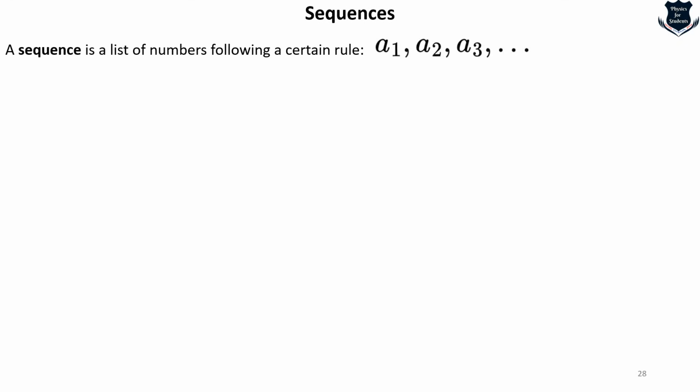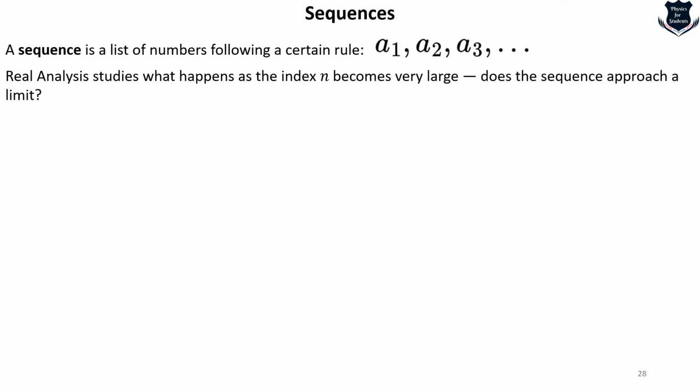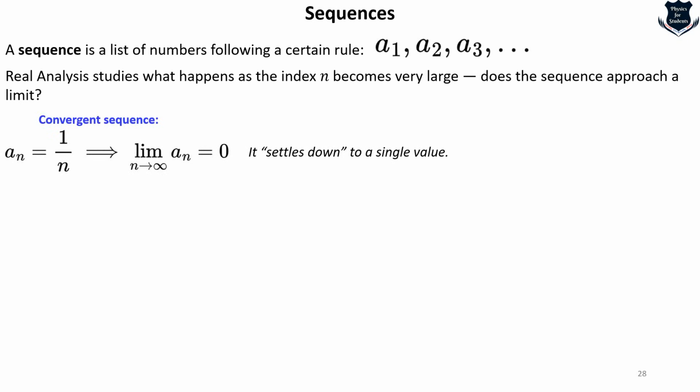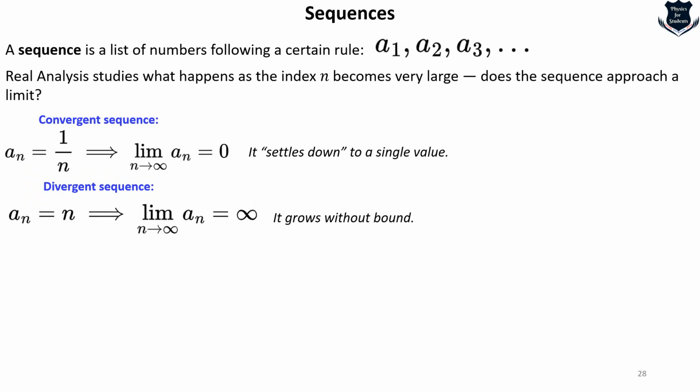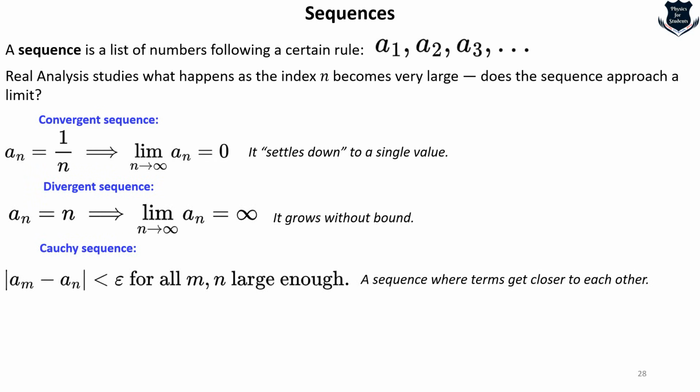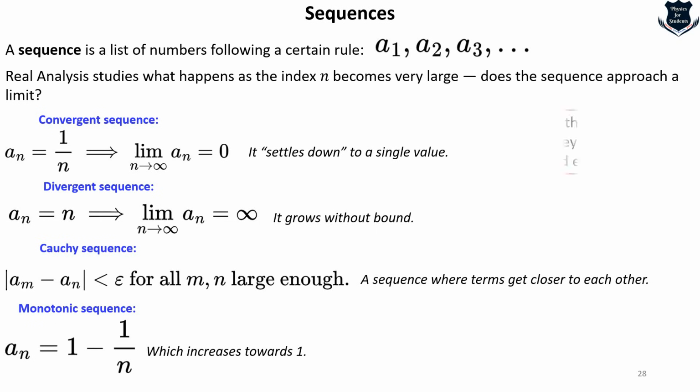So you know what the sequences A1, A2 and A3 are. Real analysis asks this question: as the index n becomes very large, does the sequence approach a limit at all? For that we have different kinds of sequences: convergent sequences, which settle down to a single value; divergent sequences, which grow without bound, and so on. A sequence where terms get closer to each other is called a Cauchy sequence. And then we have monotonic sequences, which increase towards a limit.